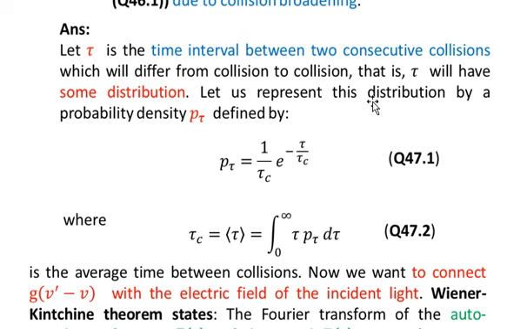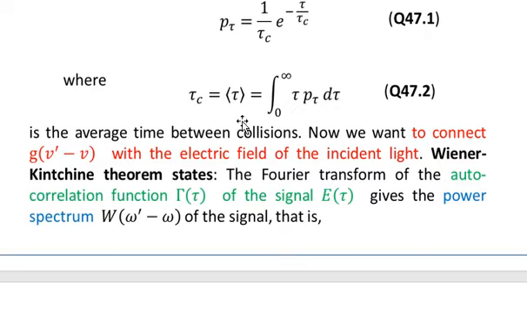Let us represent this distribution by a probability density p tau, defined by p tau is equal to 1 over tau c multiplied by e to the power minus tau over tau c, as given in equation number 47.1, where tau c is equal to the average value of tau given by the integral from 0 to infinity of tau into p tau d tau, as shown in equation number 2. So this tau c is the average time between collisions.